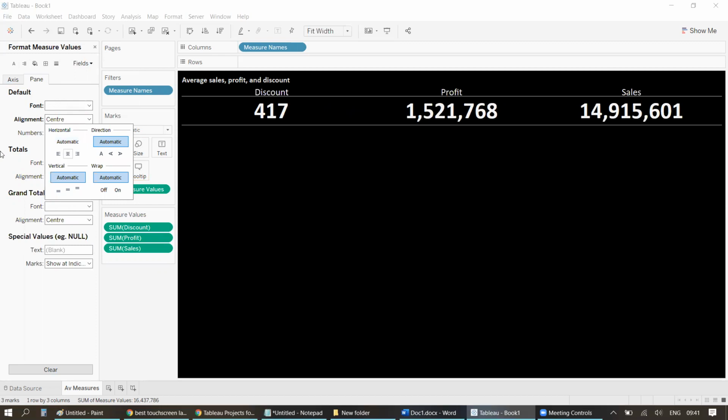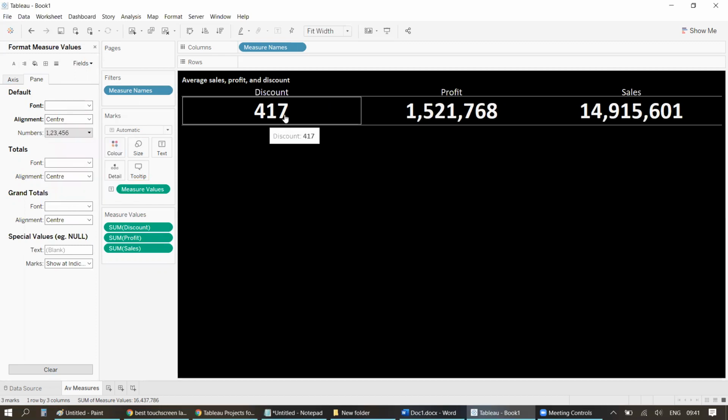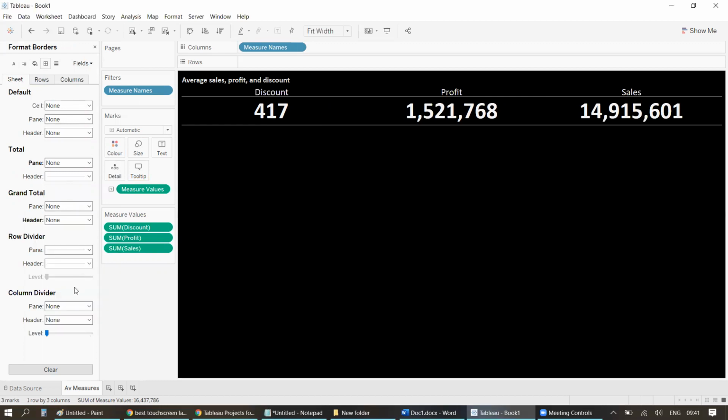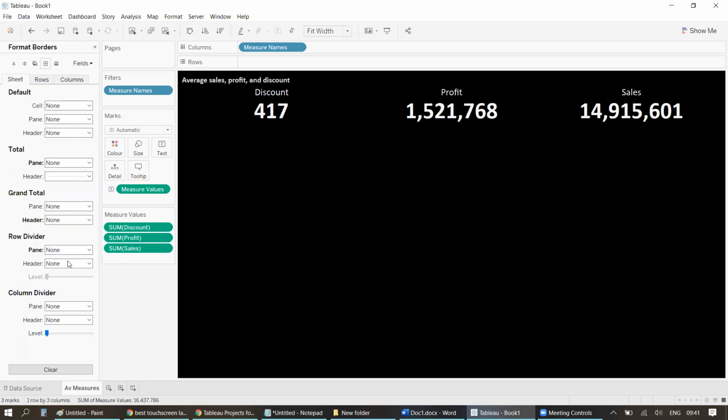So yeah, okay. And I'll also get rid of these lines that you are seeing. These are the formatting options, guys. And you can do hide. Like, yeah, it looks to be in good shape now.